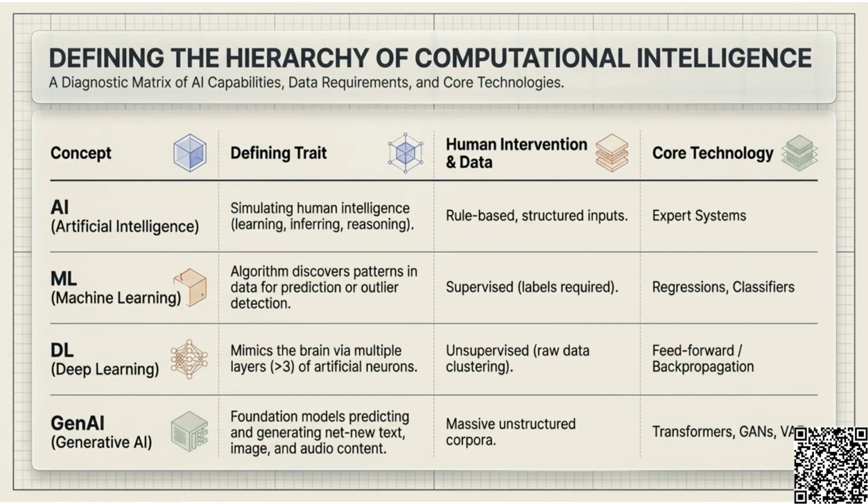AI simulates human intelligence using structured, rule-based systems. Machine learning discovers patterns with labeled data. Deep learning mimics the brain with multiple layers and raw data. Generative AI creates new content from massive, unstructured data.